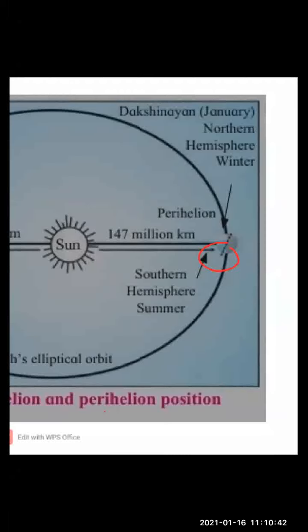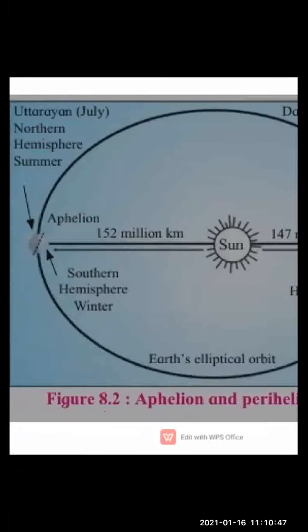And in the opposite, here in this picture you can see, in the first week of July, the earth is at the farthest point from the sun. It is away from the sun. You can see the distance also, children. Clear? Here the north pole, it is facing what? Sun rays. Clear? The earth is at the farthest point from the sun.